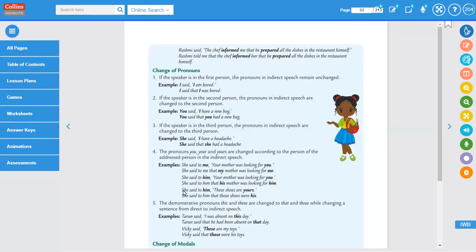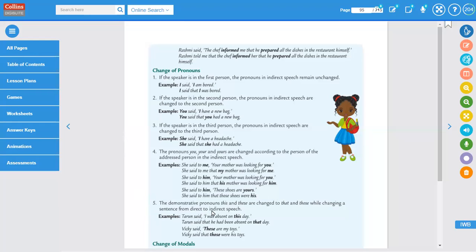She said to him, "These shoes are yours." She said to him that those shoes were his. Okay. So do you have any doubt regarding point 4? No, ma'am. Okay. Number 5.